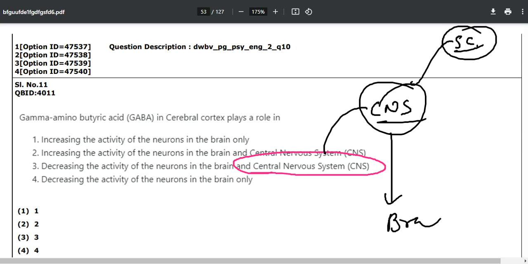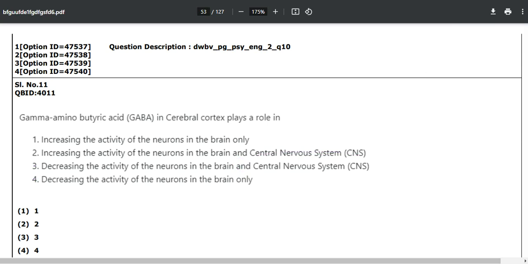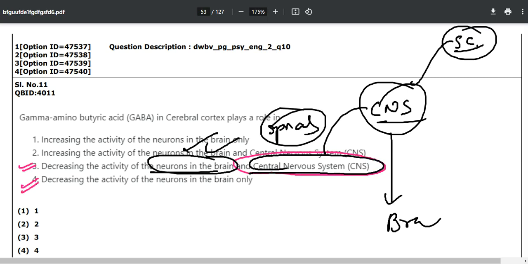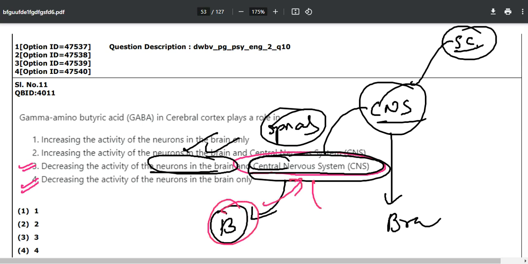So this option is also correct, but the other option is also given to you, so you always have to choose the most appropriate answer. Decreasing the activity of the neurons in the brain, yes, this is correct, and the central nervous system. Instead of writing spinal cord, they have confused you by writing central nervous system. Yes, the brain is part of your central nervous system, as well as the spinal cord.